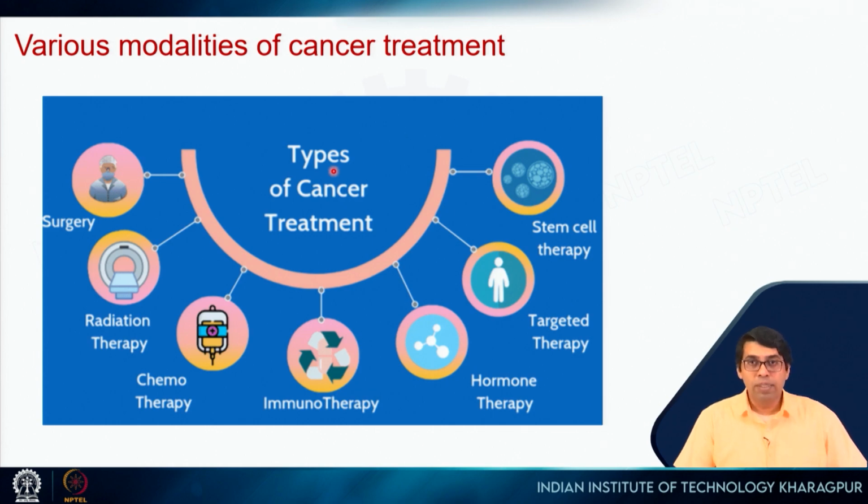So, there are all these types of cancer, and now over the past 40 years all sorts of therapy have been developed. I talked about surgery, and there is also radiation therapy, so you use radiation to kill these cancer cells. There is chemotherapy, so you use medicine to target the cancer cells and kill them. We will talk about immunotherapy when we talk about the immune system. There are targeted therapies. We saw some of that in the last lecture when I talked about stem cells, and then of course, there is stem cell therapy. I talked about these two a little bit in the last slide of the last lecture.